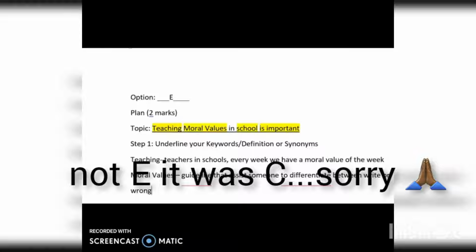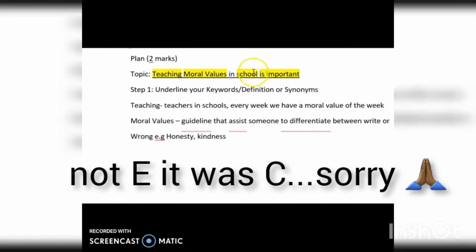So moral values like honesty, for example. You can also have relationships with everyday or daily life. So basically you have to be honest, or kindness, another moral value. When you have these moral values in you, you are able to differentiate between right or wrong. Now let's move on to our last. School, obviously, you can name your school or someplace where students go to, and it is important. All right, so that's step one.